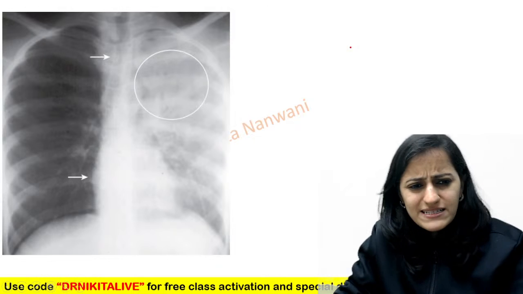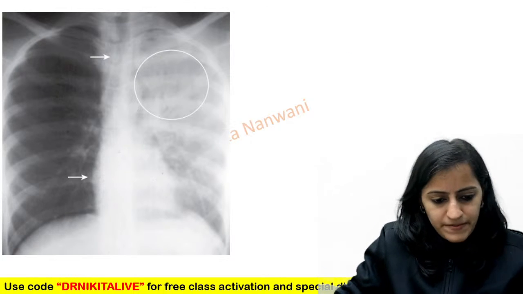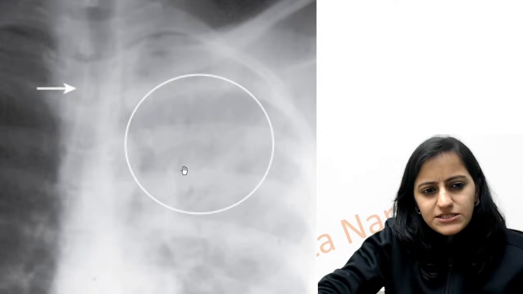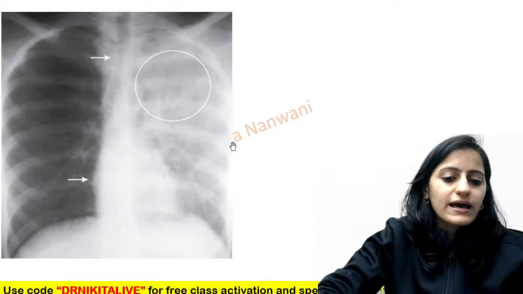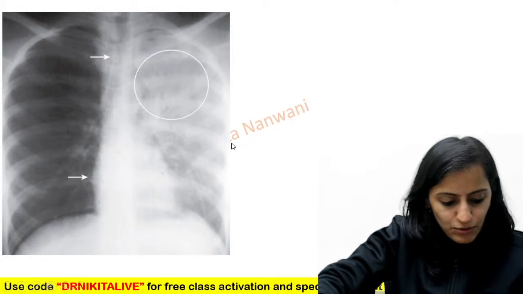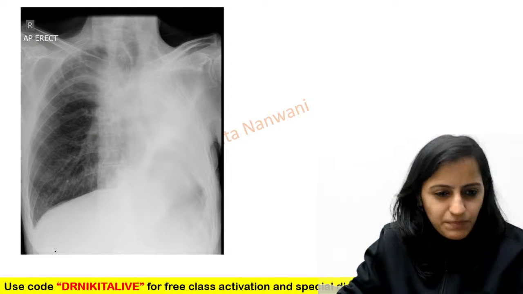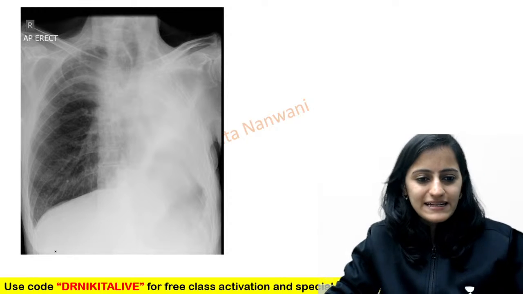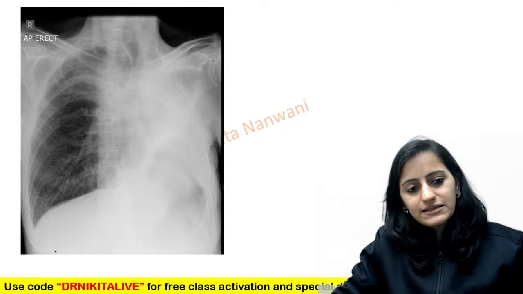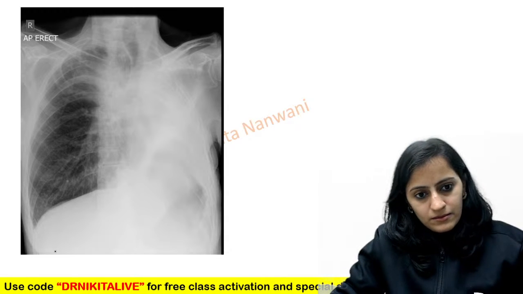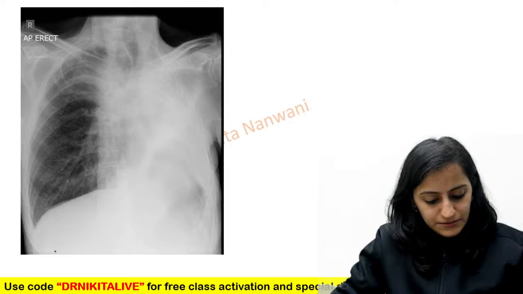All right, what is this image showing here? If I zoom this image for you so that you are able to see it better, this is showing air bronchogram. So again, consolidation. Look at this one, a bit difficult to pick up. At least tell me the cause that you think in this patient of the left whiteout hemithorax. What do you think?